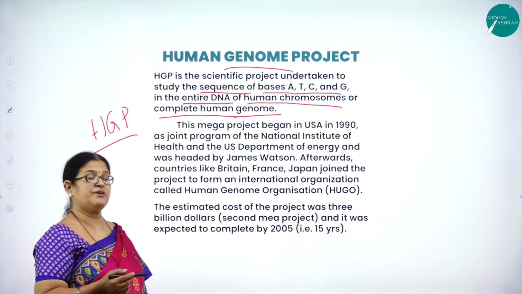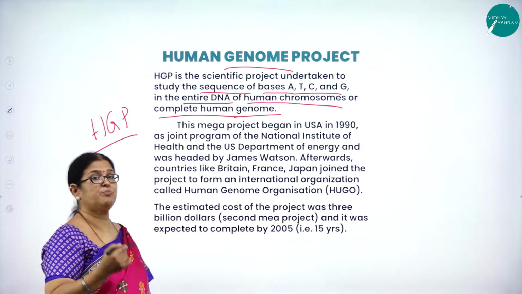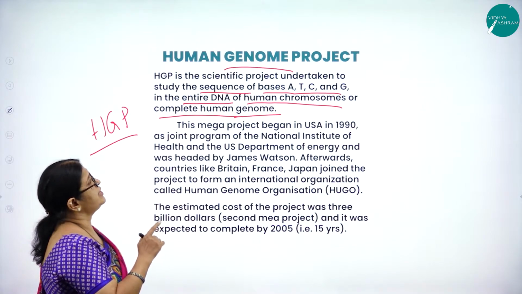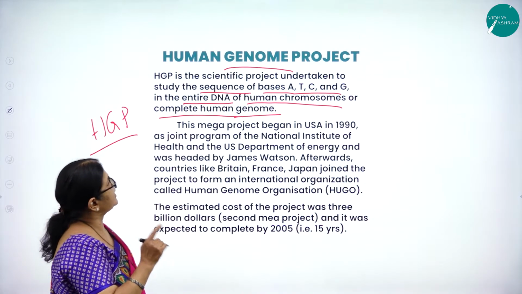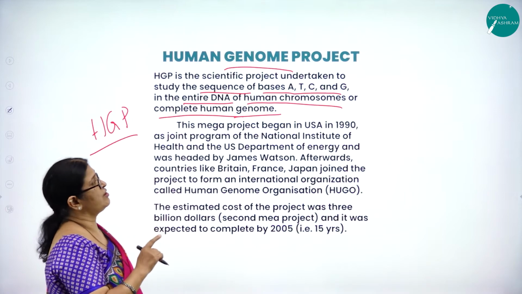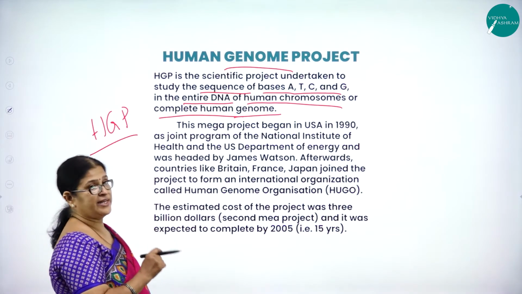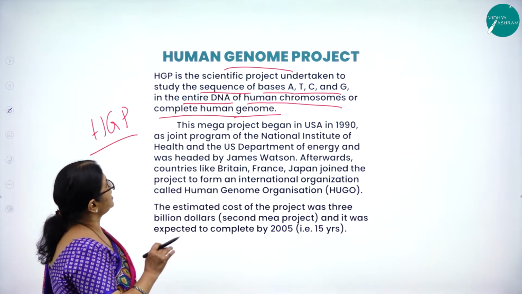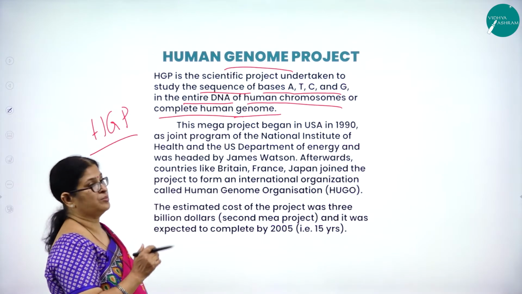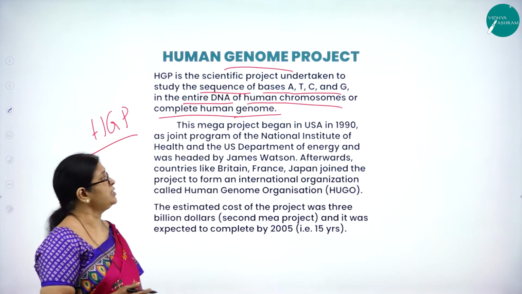The very word itself will tell you: Human Genome Project. The bases are adenine, guanine, cytosine, thymine in the entire DNA of human chromosomes or complete human genome.